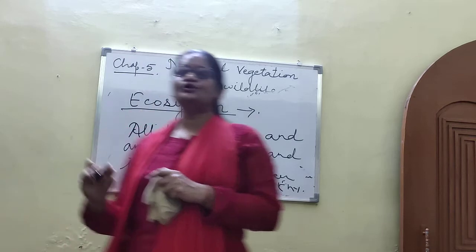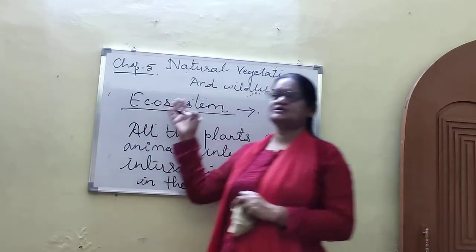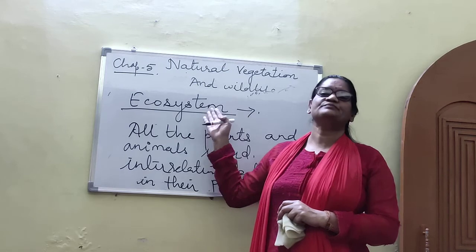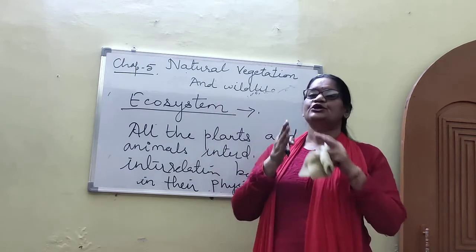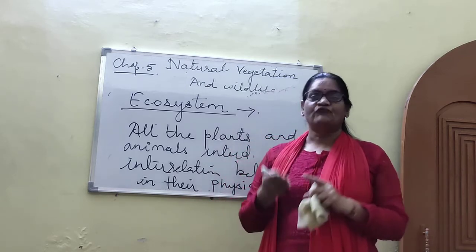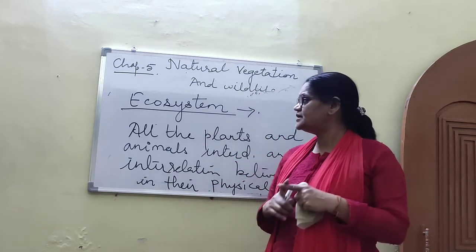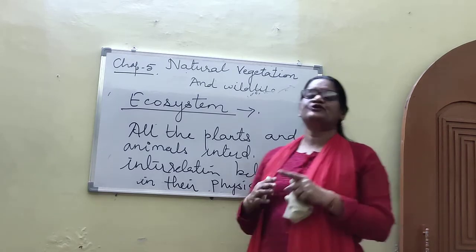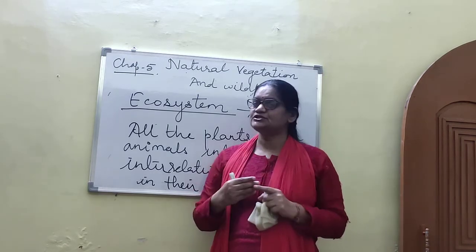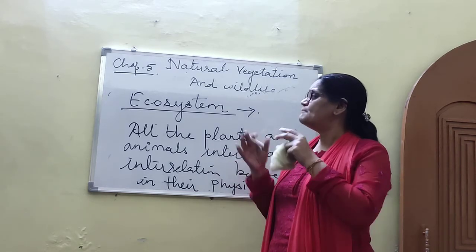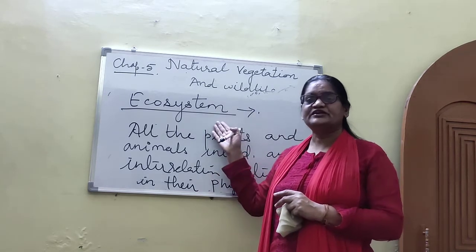So how do human beings influence the ecology or ecosystem? Human beings utilize the vegetation and wildlife, but the greed of human beings leads to overutilization of these resources. We human beings are using too much natural vegetation.